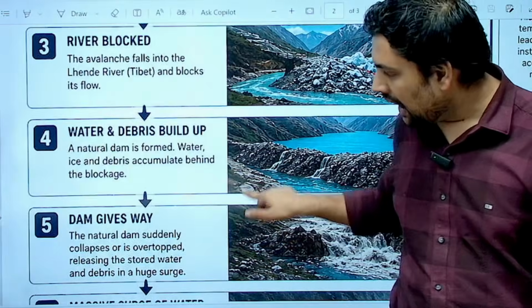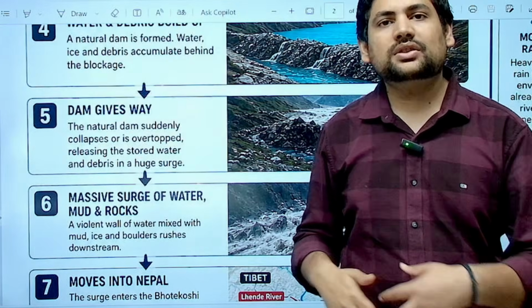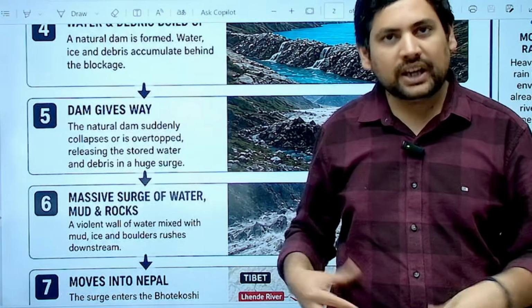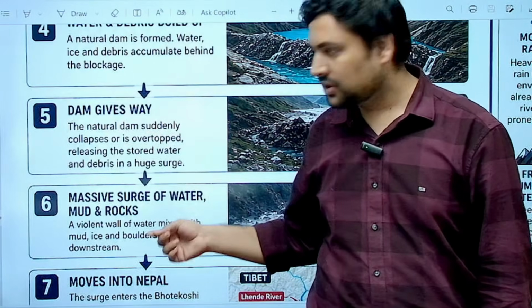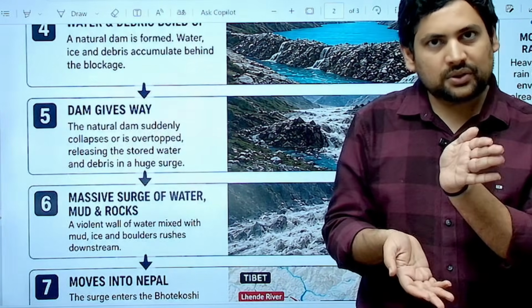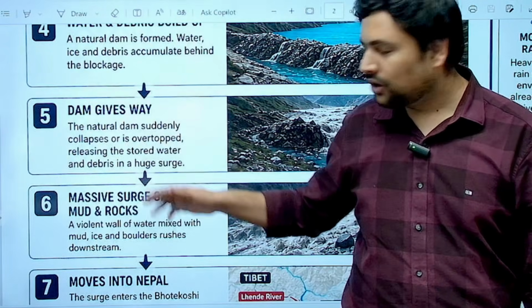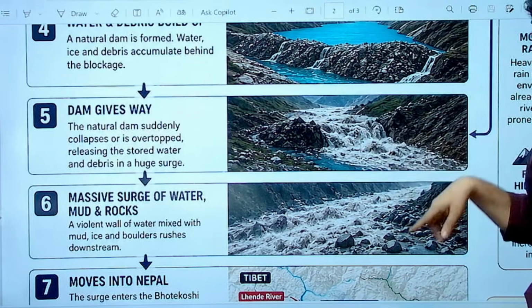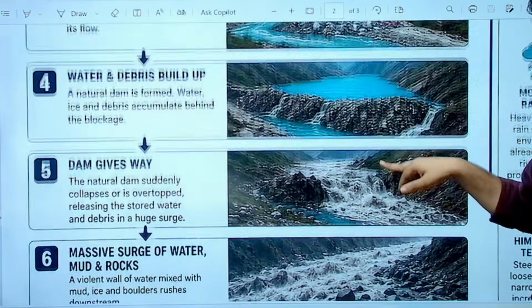Now after this, what happens? You can imagine that this was not a dam that was naturally constructed for many years or artificially constructed. This was something temporarily made by nature itself. So it will have a very low threshold. Once that threshold was crossed, this dam gave way. Basically, the flow of water that was stopped by it, this dam broke down. So the natural dam suddenly collapses and is overtopped, and all the stored water started getting released like this. A constant release, very high volume, all that was collected here is suddenly washing away.